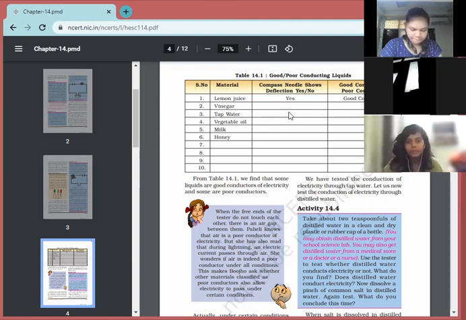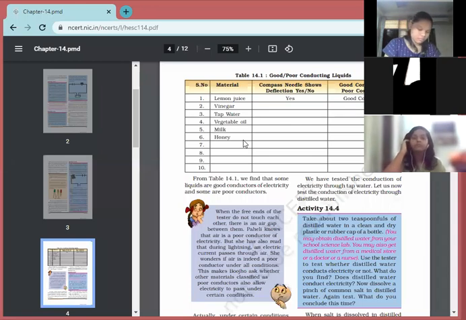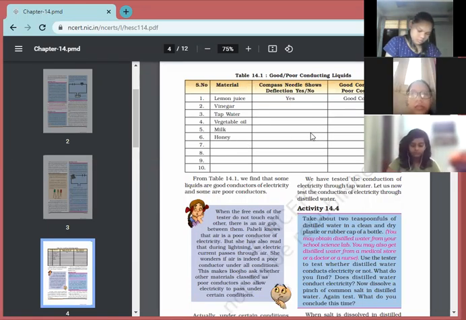Tap water, yes, it is also a good conductor. Next, vegetable oil, no. So we can take all different materials and, using the bulb, differentiate between a good conductor and a poor conductor of electricity. So I hope the concept of poor and good conductors of liquid is clear to you.